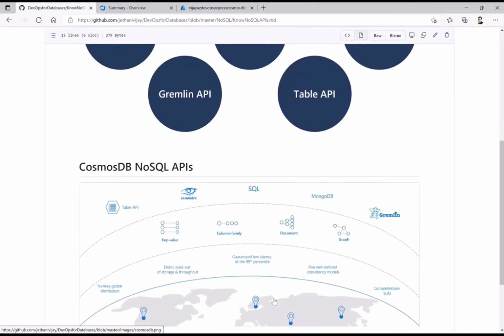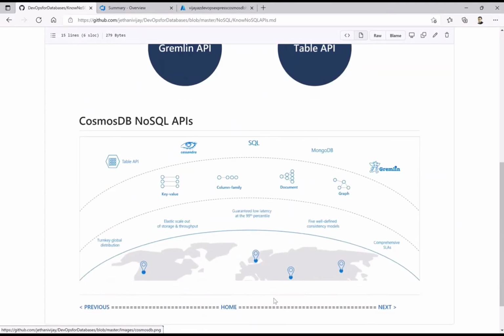Now, the one database which fits well for all of these APIs is Cosmos DB. Hence, we will go a bit deeper into why we are doing that. The first layer, as you can see, is that all the APIs we talked about are available within Cosmos DB, and you can have implementations in your solution blueprint. The other thing is what kind of semi-structured data you have: key-value, like in case of devices, where you always have key-value pairs. Similarly, the column family, as I said, for Cassandra and any of the column family databases, you can use this column family as the API, or I would say the data structure for that.